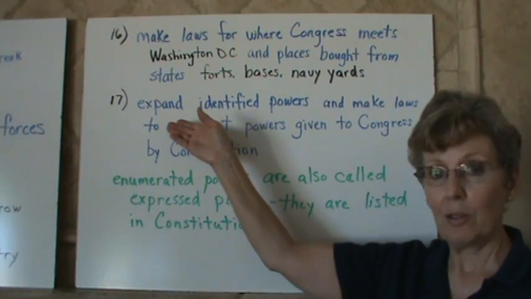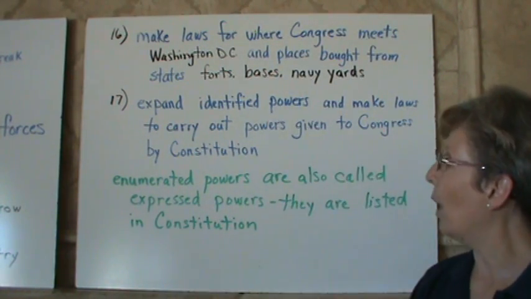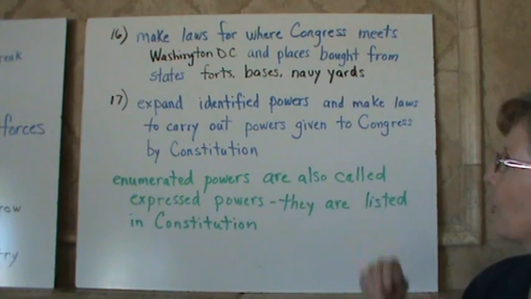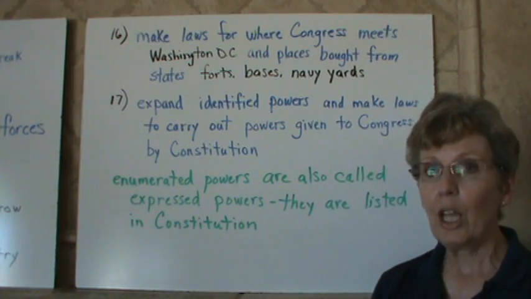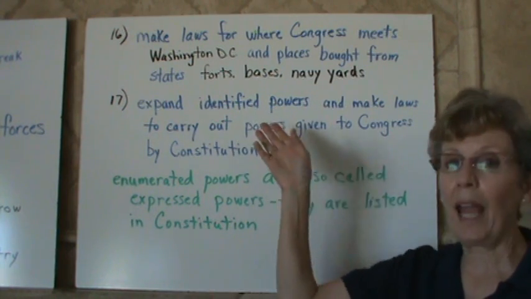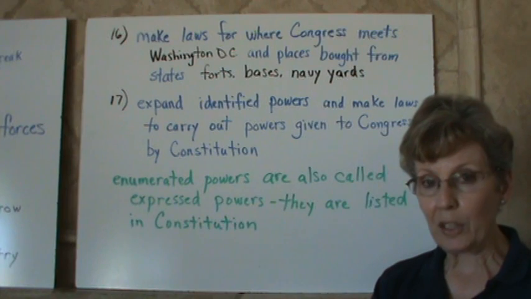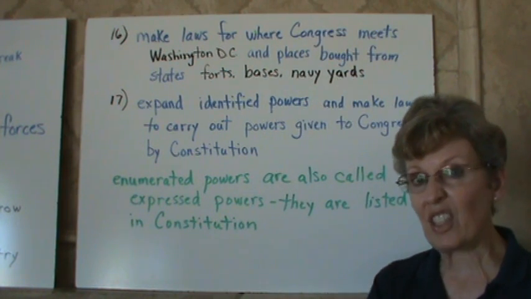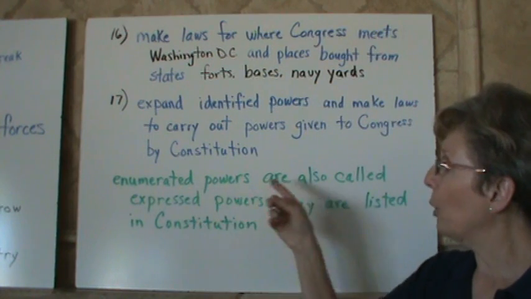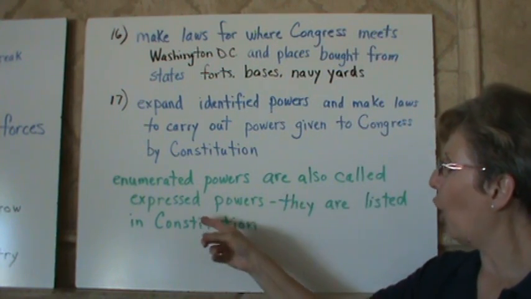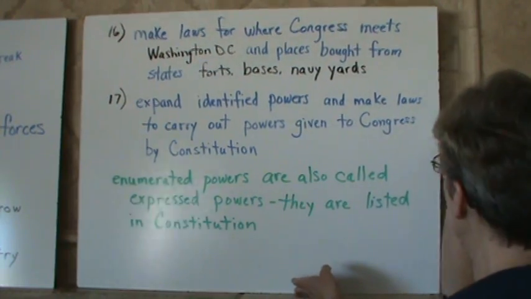And this last part expands all these identified powers so that they can make laws to carry out the powers given to Congress by the Constitution. So this is where we expand. It doesn't have to be exactly specified, but it's going to be pulled in and said, well, this is necessary to make our other rules work. Enumerated powers are called express powers, and they are listed in the Constitution.